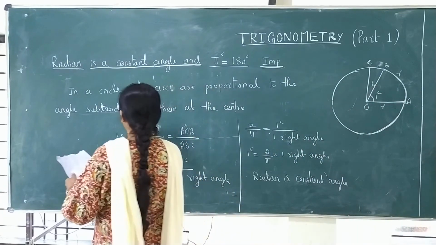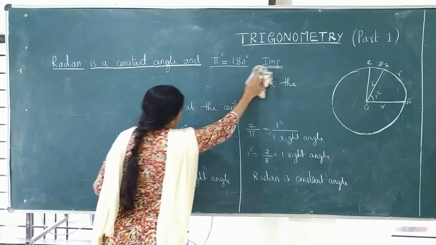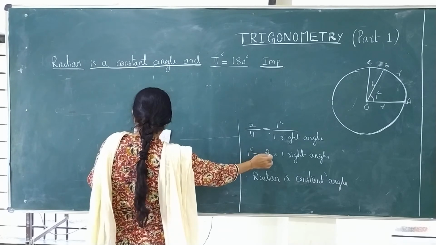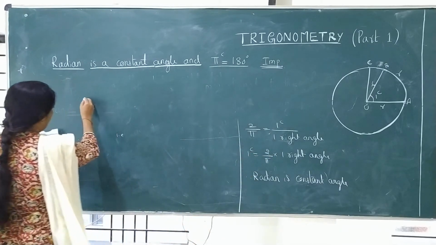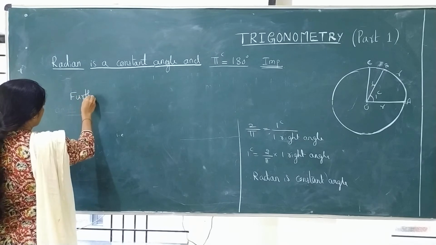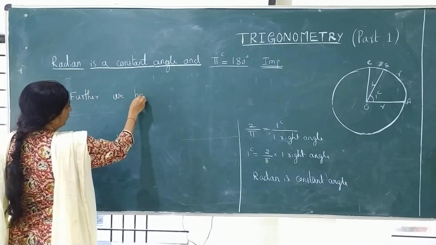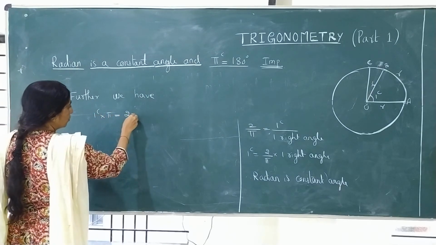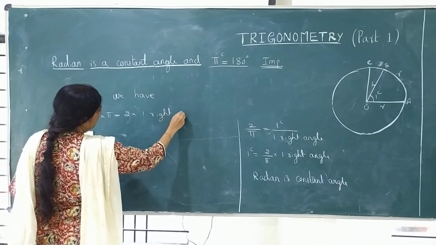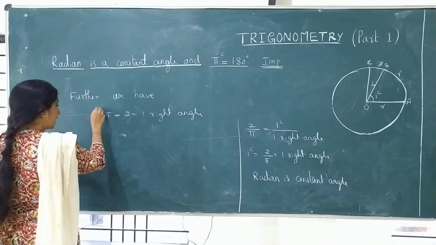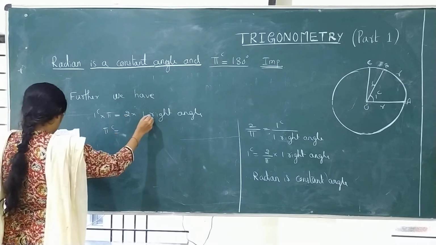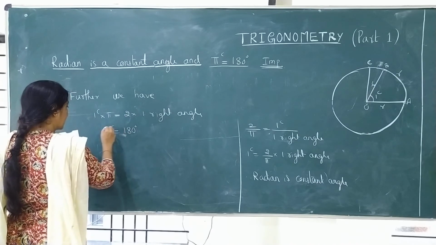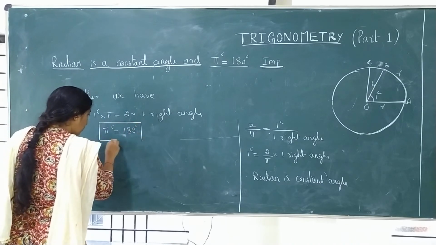With the help of this, we are moving to a little bit of continuation. That formula also helps you. See what you got here, you got 1 radian is equal to 2 by pi into 1 right angle, or it is also written as 1 radian into pi is equal to 2 into 1 right angle, correct? 1 radian into pi, it is pi radian is equal to 2 into 1 right angle. 1 right angle is 90 degree. 2 into 90 degree is 180 degree. So pi radian is equal to 180 degree.